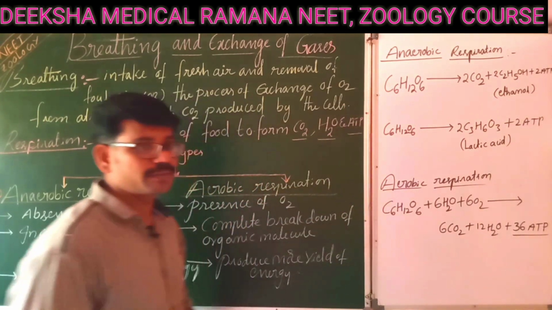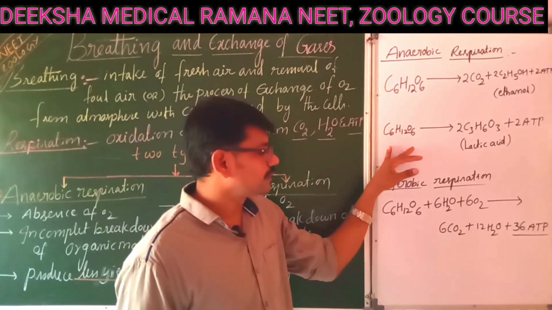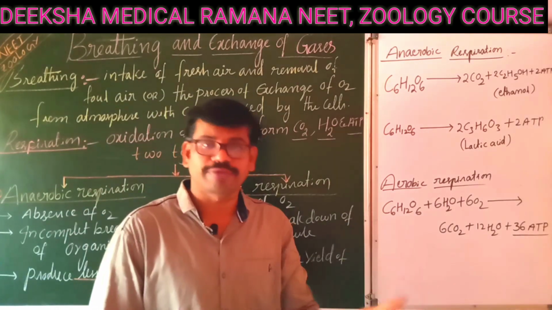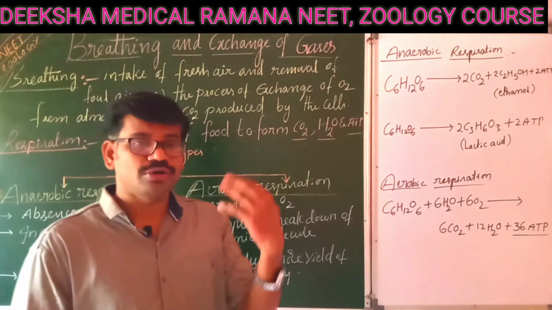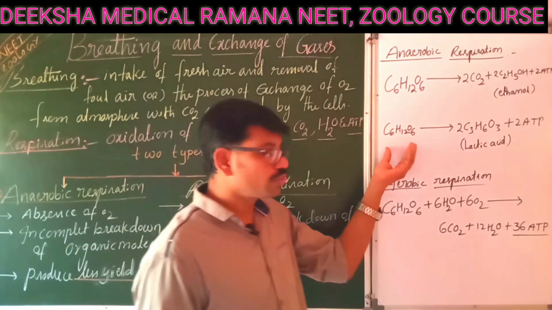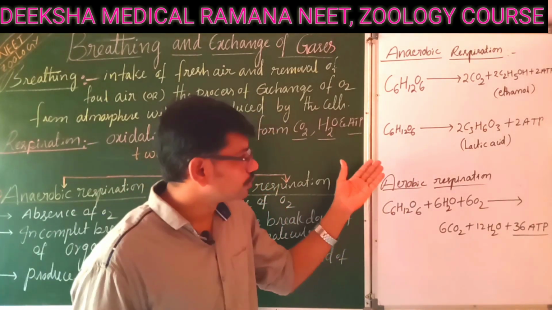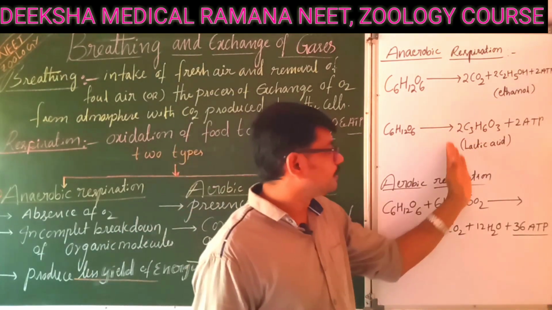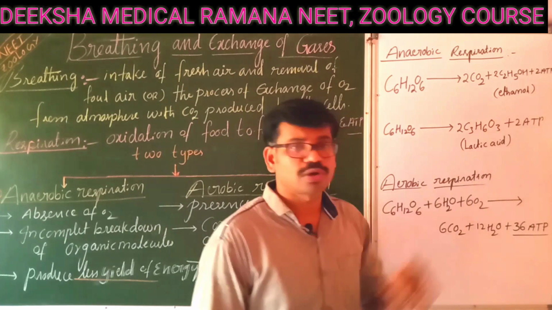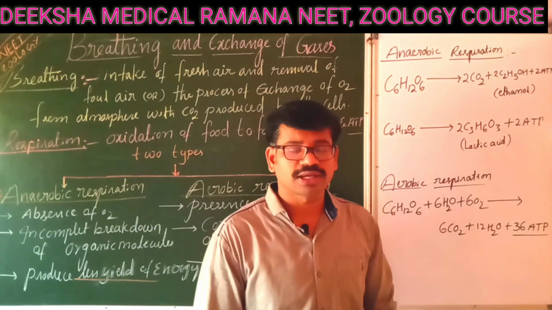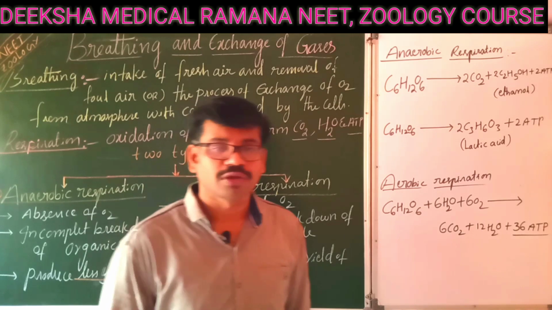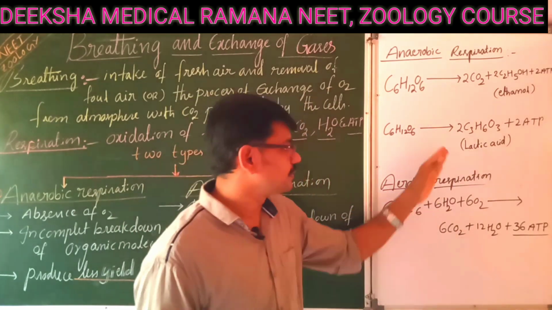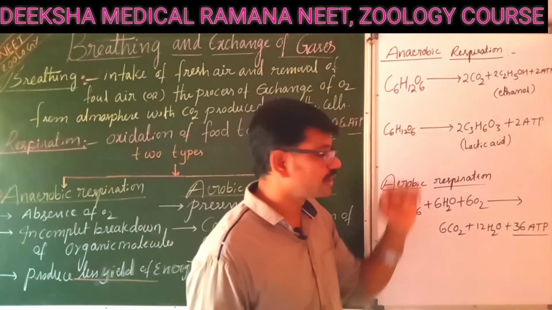Come to the lactic acid fermentation. Lactic acid fermentation occurs even in human beings when the conditions are not favorable. Favorable in the sense, when you are doing vigorous activities, the glucose present in our body will be oxidized in the absence of oxygen, so it liberates lactic acid and some amount of energy. Due to accumulation of lactic acid, we feel pain during vigorous activities. So human muscle cells are also an example for anaerobic respiration.